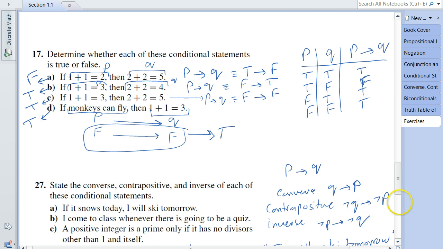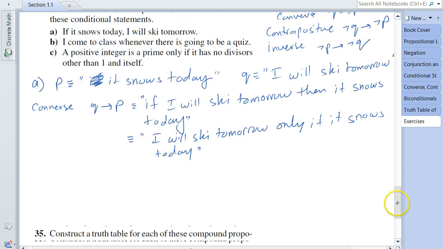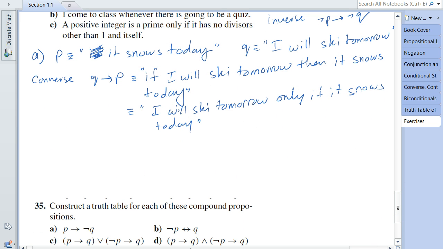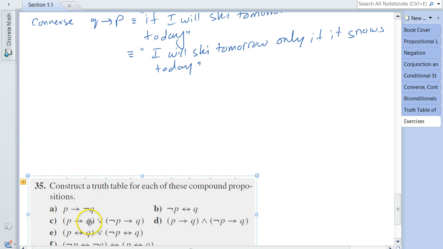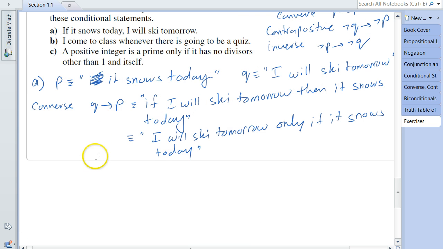And if somebody says it, oops, I've got rogue screen again. I need some more space, so I'm just going to move this a little bit to the bottom. Okay.